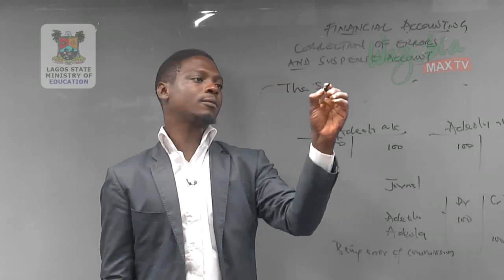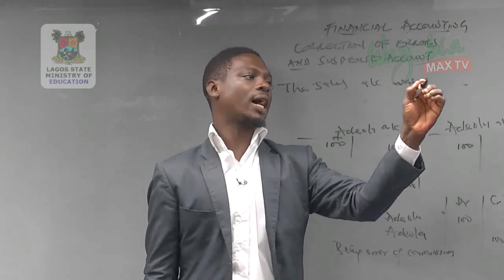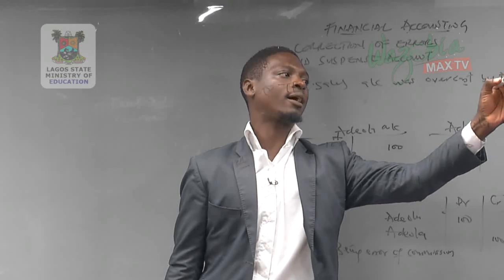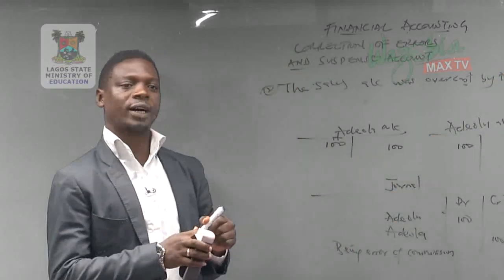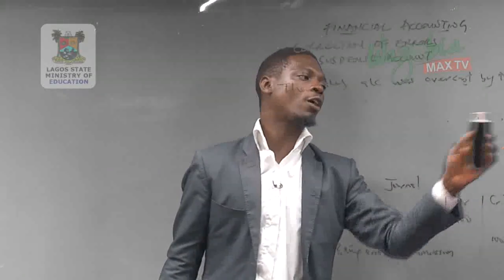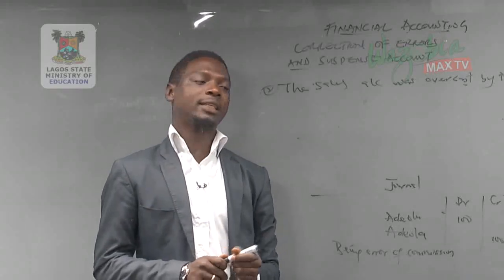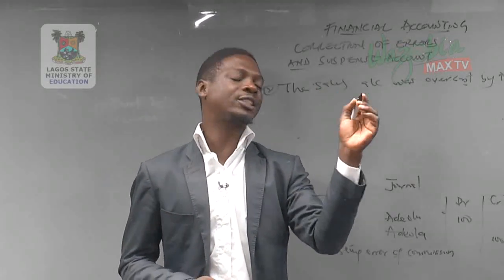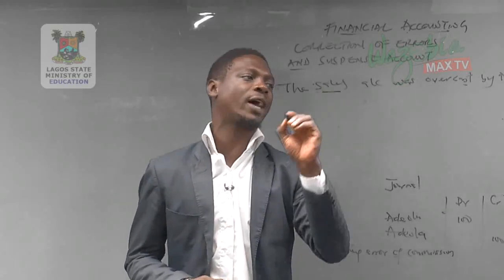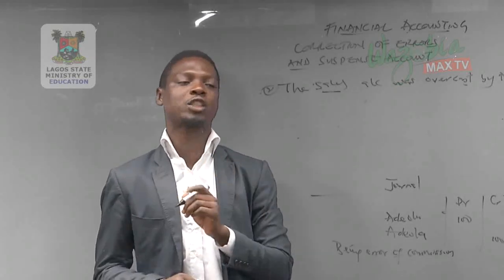And if it is an error that affects the trial balance, we will have something like this. The sales account was overcast by 200 naira. The error committed is an error of casting, and we have to post that into the ledger. Next, we know that the error affects trial balance, and that will warrant us to open a suspense account, because the only account we can identify here is the sales account, and the other account, which will be the corresponding entry, will go to suspense account.